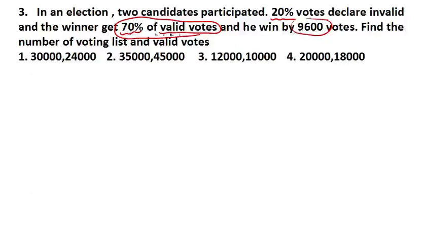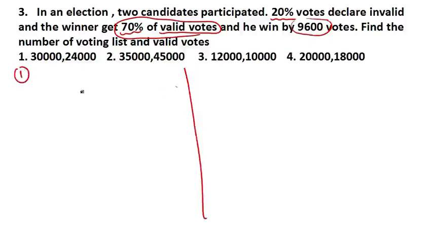The winner gets 70% of valid votes, so the loser gets 30%. Their difference in percentage terms is 40%, and in number terms it is 9600. Again, we will do this question with two methods.